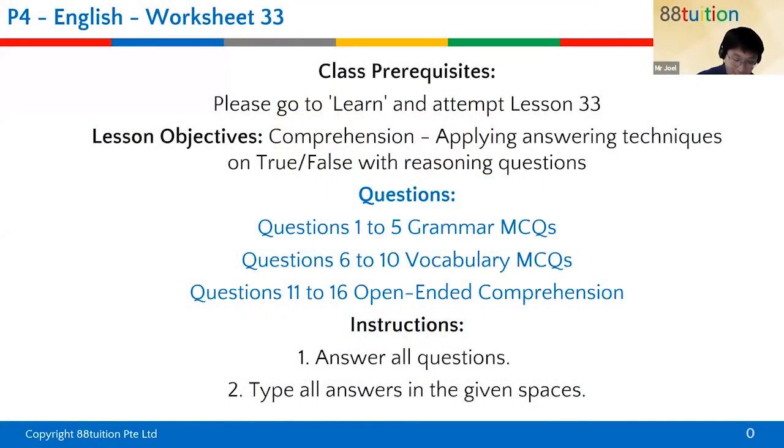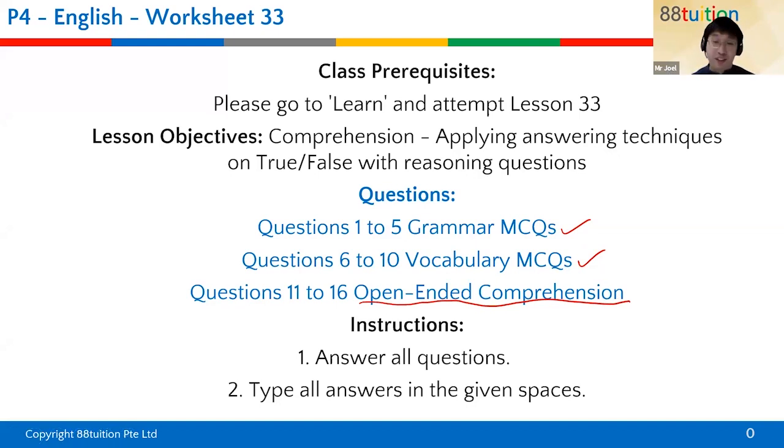So, like what I said, today we are covering a few parts. We're covering grammar MCQs. That's something that we'll always cover because it's a very important part for your paper 2. We are also covering vocabulary MCQs. And lastly, the one that's very important and a lot of students get stuff wrong for, open-ended comprehension. This one here. Okay, now you're in primary 4, right?